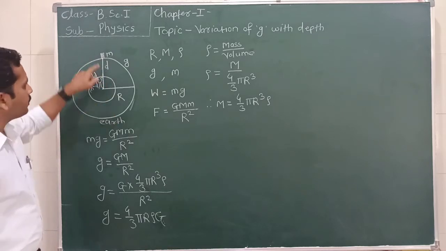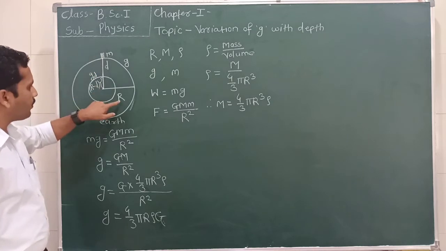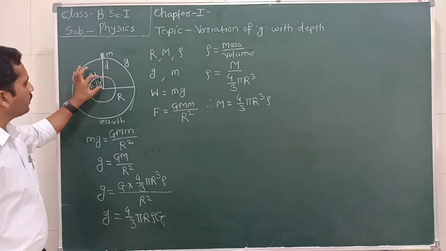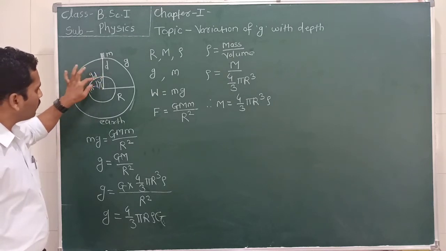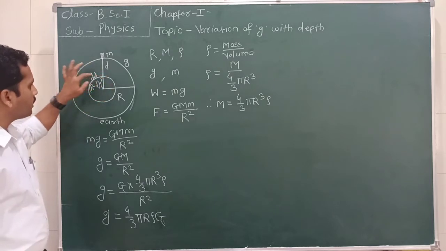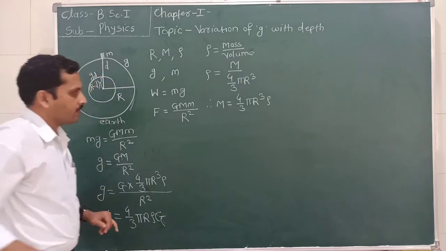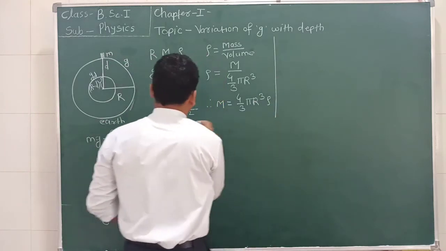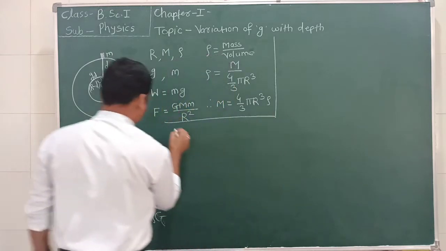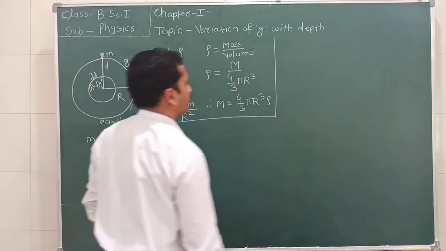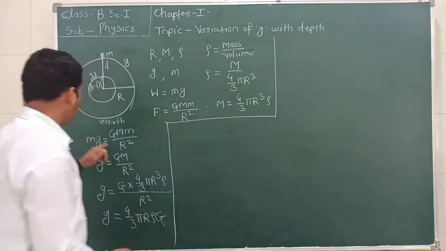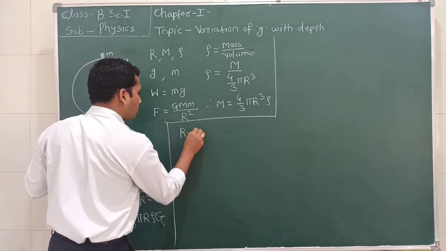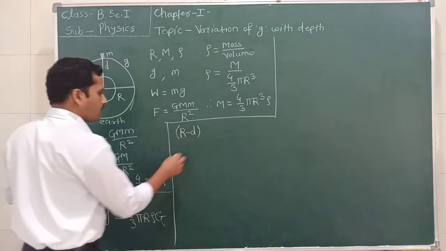If the whole radius of the earth is capital R and we cross a distance small d inside the earth, then the radius of this small sphere is R minus d.